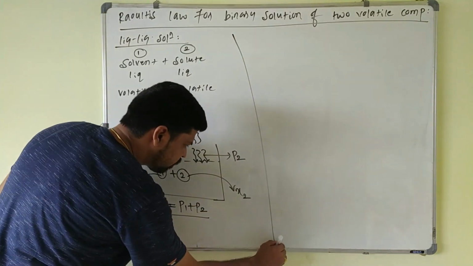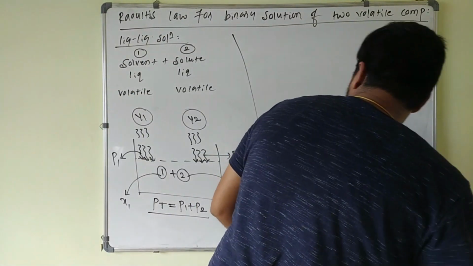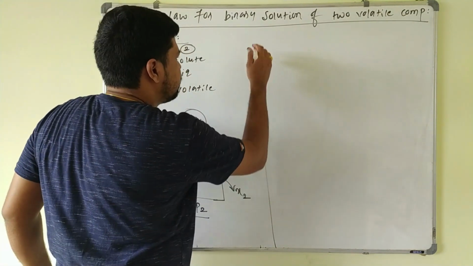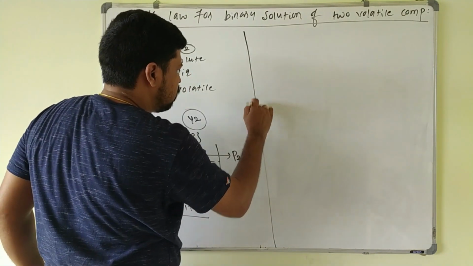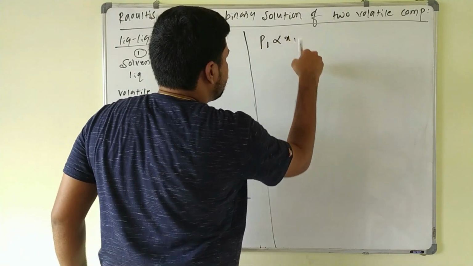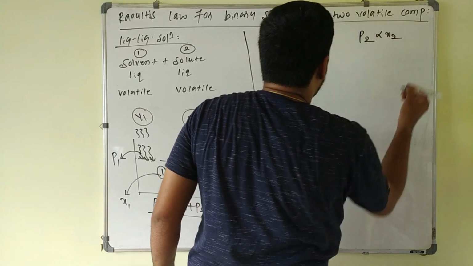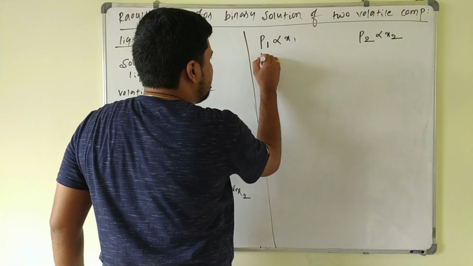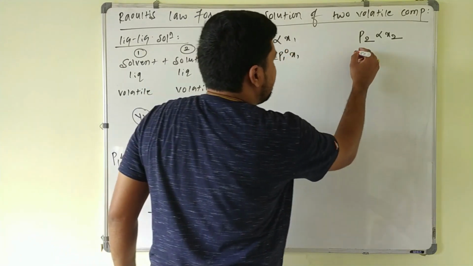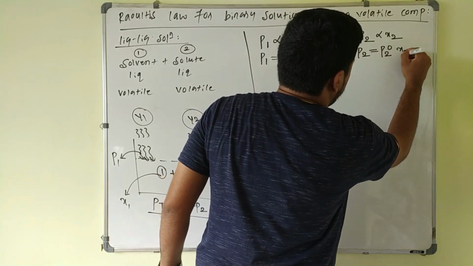Now, according to Raoult's law, what can we write? The partial vapor pressure of each component: P1 is directly proportional to X1, and similarly P2 is directly proportional to X2. If you remove the proportionality sign, you get P1 is equal to P1 naught into X1, and P2 is equal to P2 naught into X2.